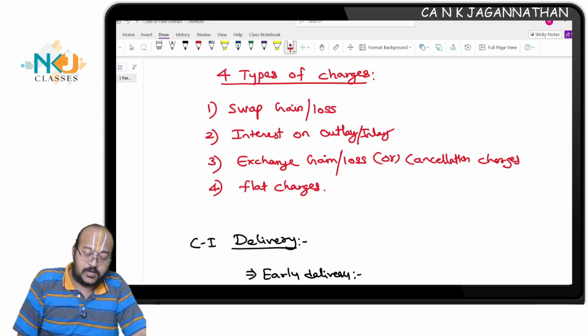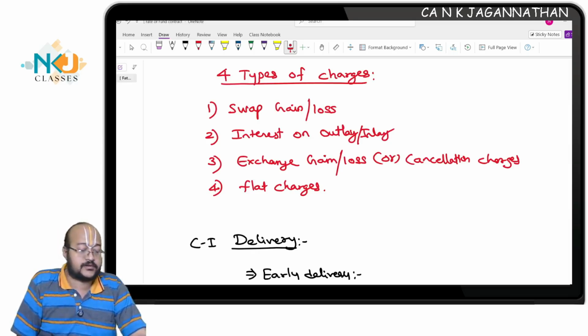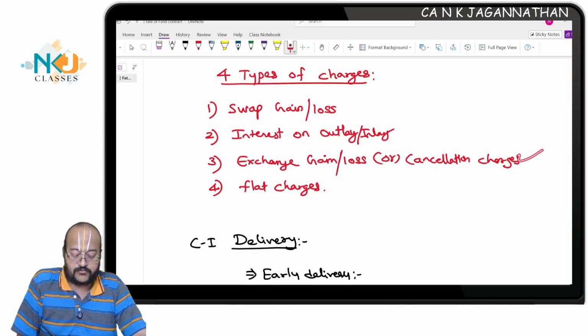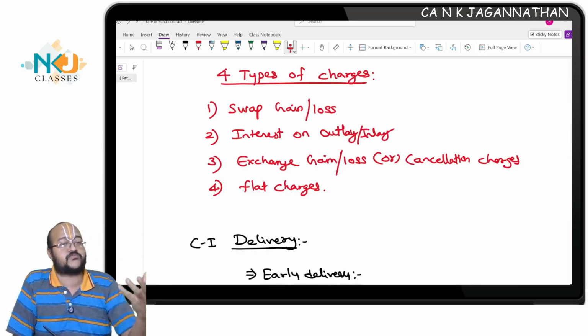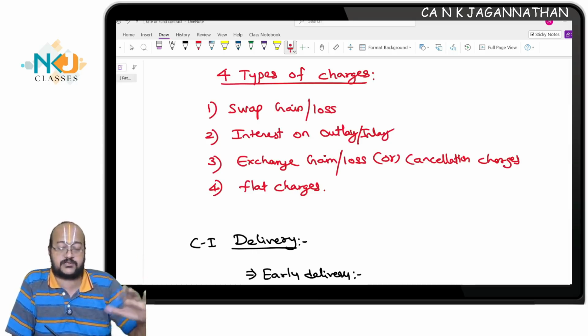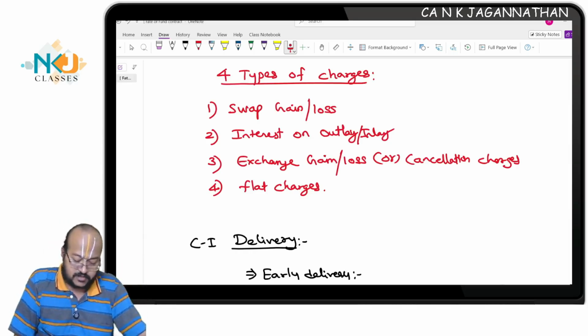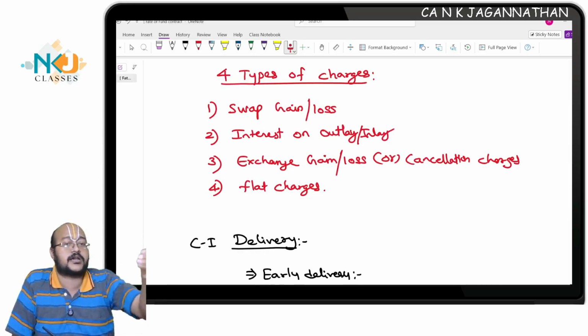But in case the contract is not executed as per the original plan, there may be swap gain or loss, interest on outlay or inlay of funds, exchange gain or loss, or flat charges. These four charges may be recovered from the customer, or in some cases even paid to the customer. These are applicable apart from the agreed upon forward rate.